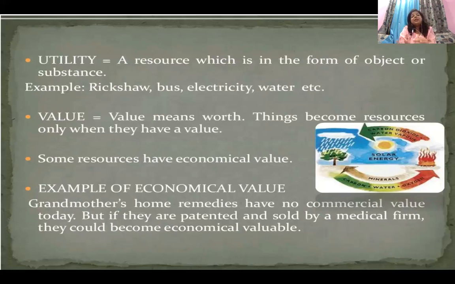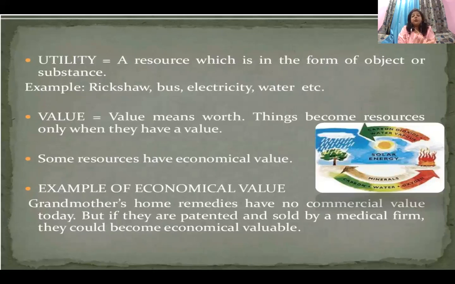So these are the things which can be of use. In simple language, U for utility, U for use. So the things which can be of use or which are usable are known as utility. I hope the utility definition is clear. You have to learn this because it can be tested as a 1 marker question, and it is a very important part of the chapter as well.